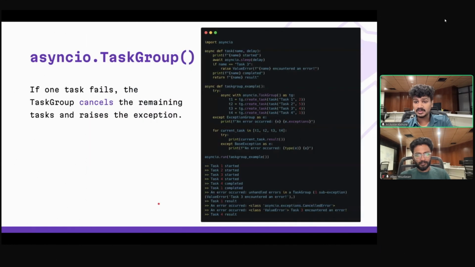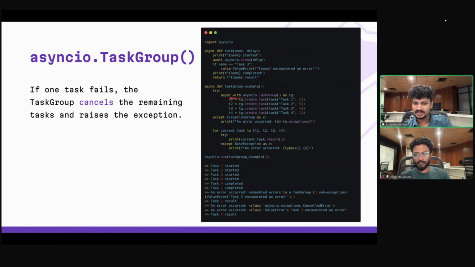Also, suppose you want to schedule tasks concurrently, like if I want to schedule 5 tasks at the same time, you can do that. You can use asyncio.TaskGroup here. So here I have a simple coroutine. It's a function that is going to sleep for a given amount of delay. And in case the task name is 3, it's going to throw an error. Okay, keep that in mind.